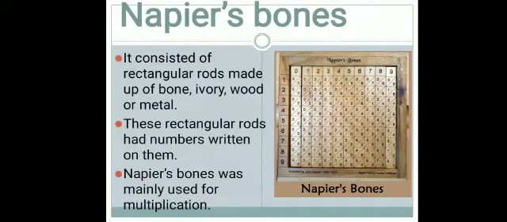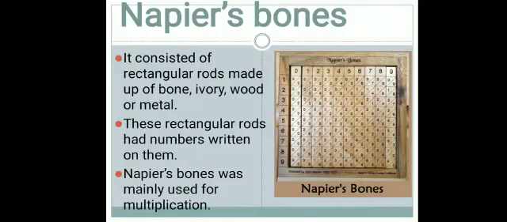Napier's bones consisted of rectangular rods, as shown in the picture. The rectangular rods were made up of bone, ivory, wood or metal. These are the types of materials they used.